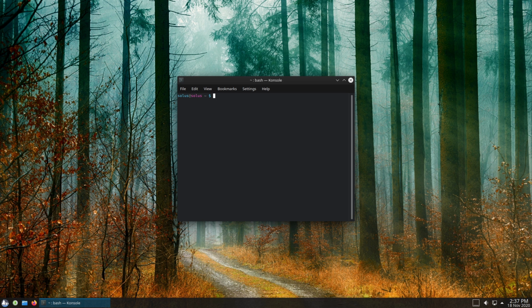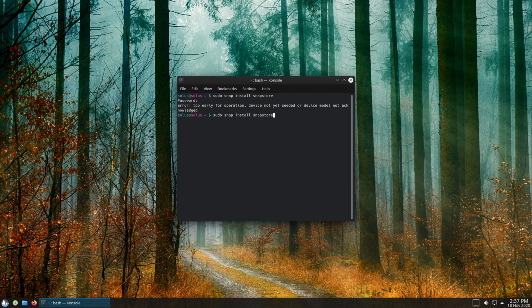It is configured out of the box, and so I can't remember if you have to do snap with sudo or not. So I'm going to go ahead and do that. So sudo snap install. I think it's either called snap-store or snap dash store. I can't remember which one it is. So we'll go ahead and try them both.